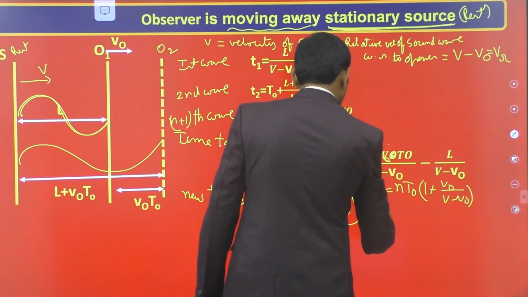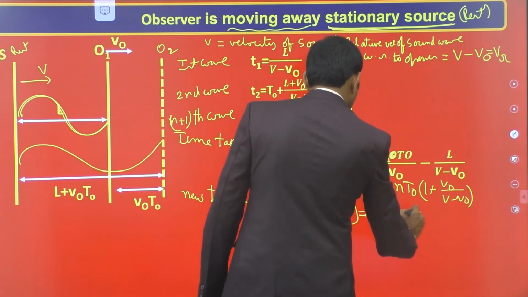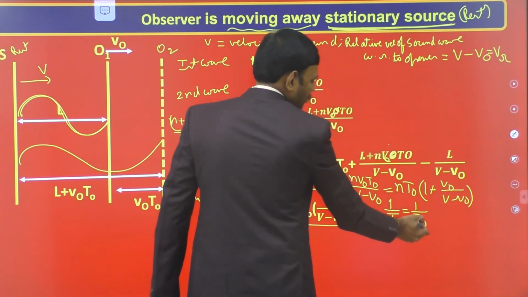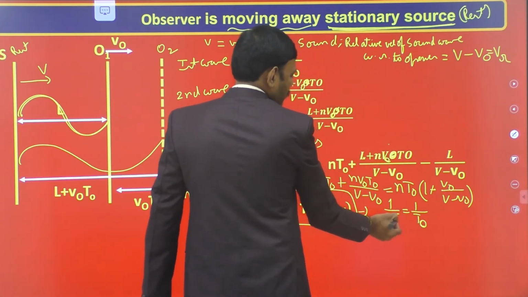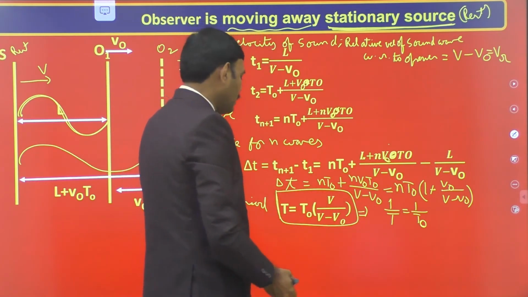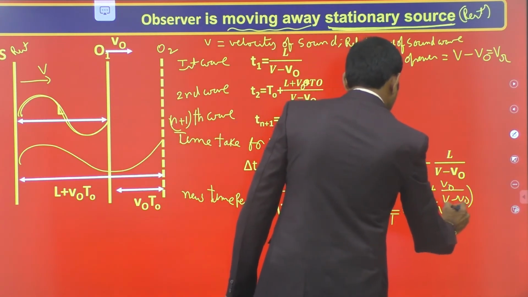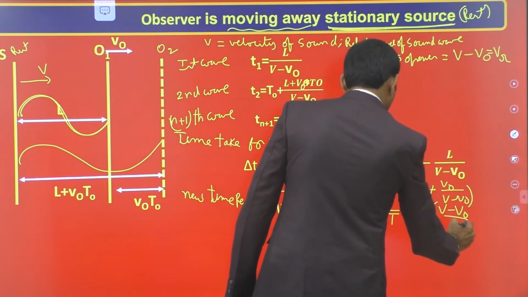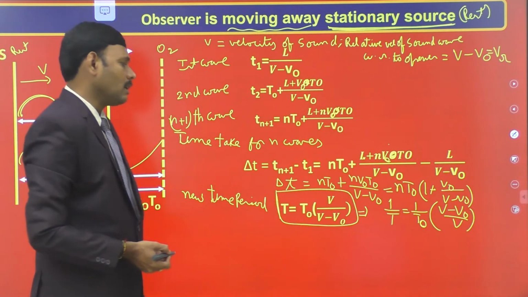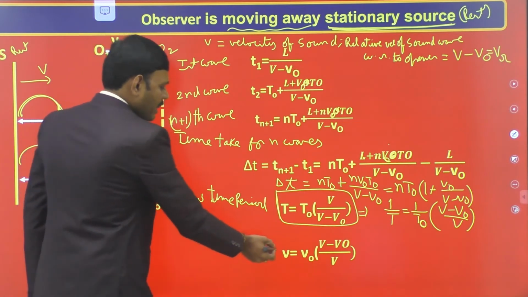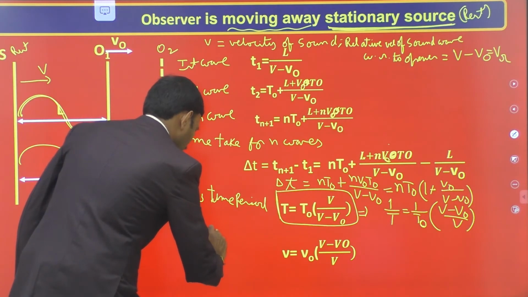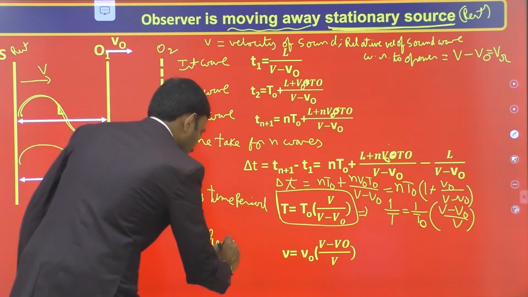Now take the reciprocal. 1 by the modified time period T; this is 1 by the time period of the source, the time period T naught of the emitted source wave, while T is the time period of the received sound wave by the observer. Then 1 by T is equal to 1 by T naught into V minus V naught whole divided by V. The reciprocal of time period is frequency, therefore the modified frequency is the apparent frequency of the sound received by the moving observer.